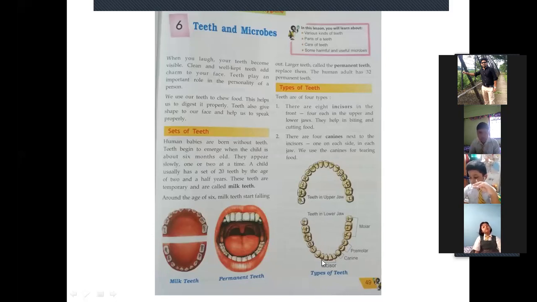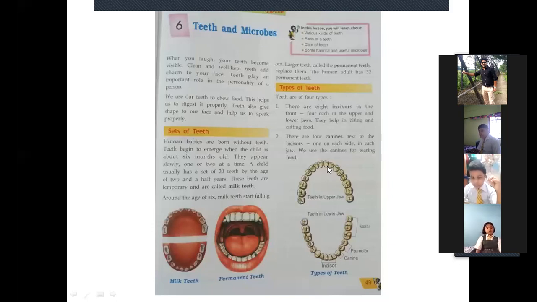The first four teeth of the lower jaw or the upper jaw are called the incisors. After the incisors, there are 4 canines next to the incisors, one on each side. That means one on the left side of the lower jaw, one on the right side of the lower jaw, and the same, one on the left side of the upper jaw and one on the right side of the upper jaw.